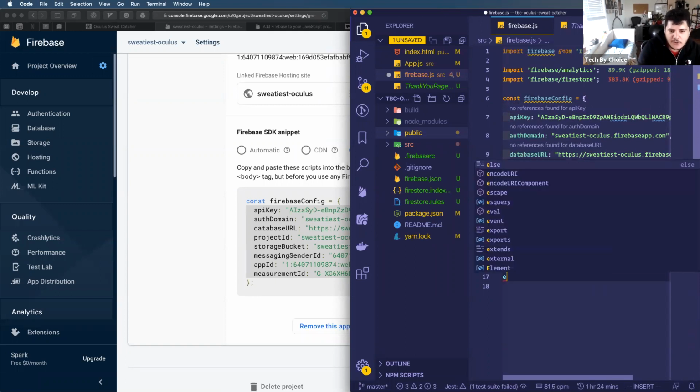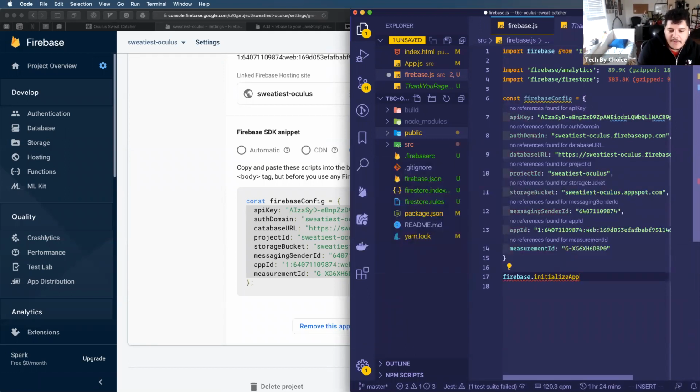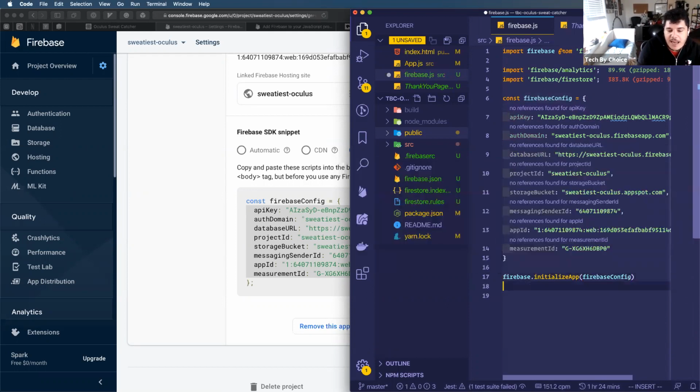And now I'm going to initialize my Firebase application with my Firebase config. And now I'm going to export this instance of Firebase from this Firebase file. The reason I'm doing that is because the Firebase instance that comes from this file has been initialized with this config, versus the Firebase instance that comes from the library, which hasn't been initialized with my configuration.